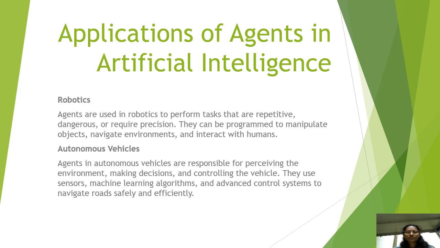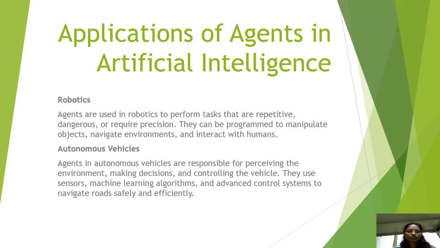Then the second, autonomous vehicles. In this application, the agents in autonomous vehicles are responsible for perceiving the environment, and they make decisions on their own by using the knowledge base and control the vehicle. They use sensors, machine learning algorithms and advanced control systems to navigate the road safely and efficiently. These methods are used in autonomous vehicles.